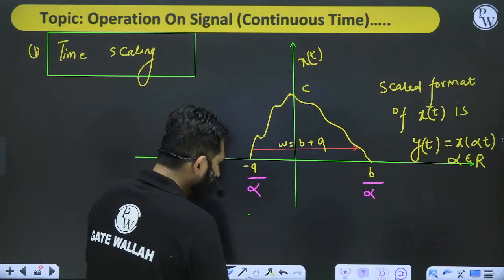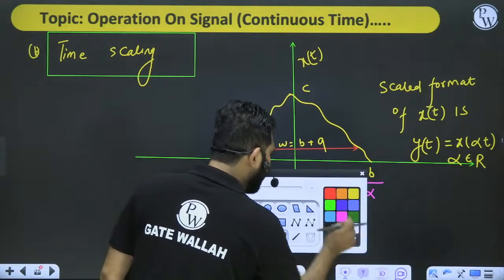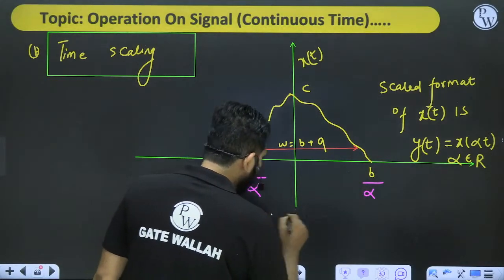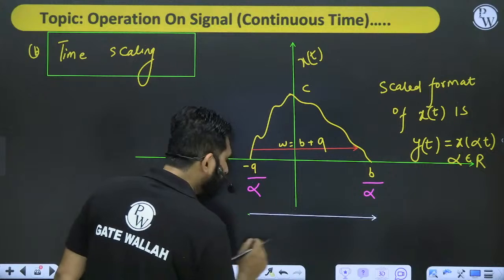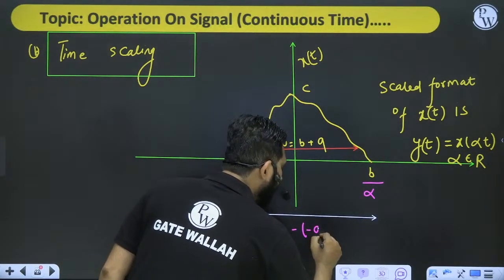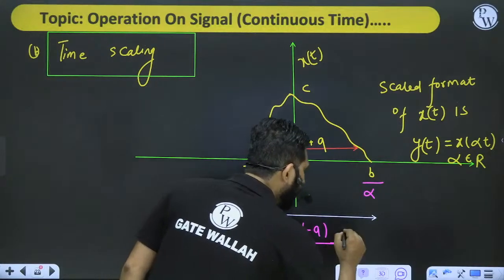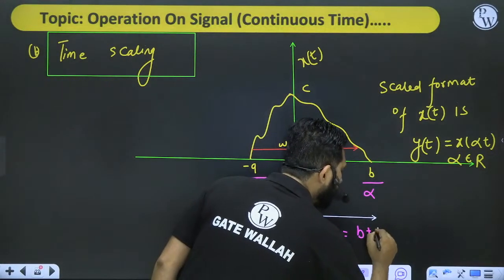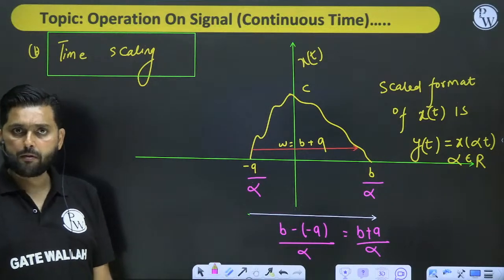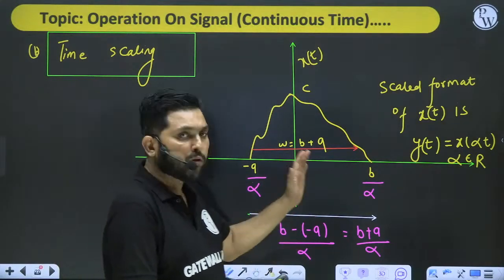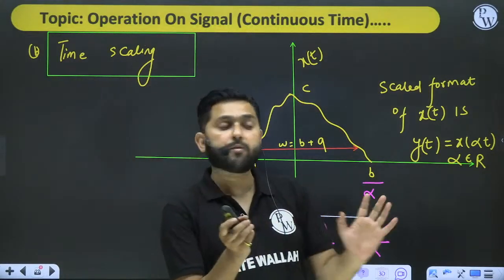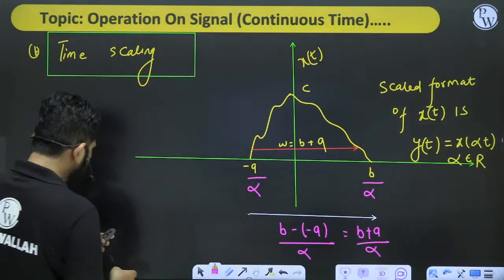Now if you are finding the width, then the width comes out to be B minus of minus A, divided by alpha, and hence it is B plus A by alpha. This is the formalized width of a function. Let's take an example, then how will you say that this is time expansion, time compression, and so on? Let's see. Let's take an example, then only you will understand.